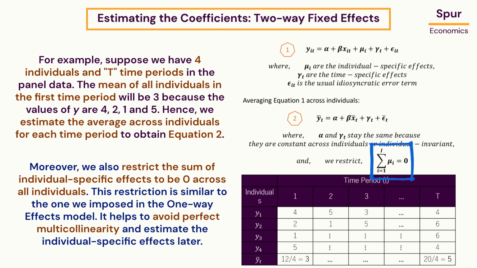Moreover, we also restrict the sum of individual specific effects to be 0 across all individuals. This restriction is similar to the one we imposed in the one-way effects model. It helps to avoid perfect multicollinearity and estimate the individual specific effects later.